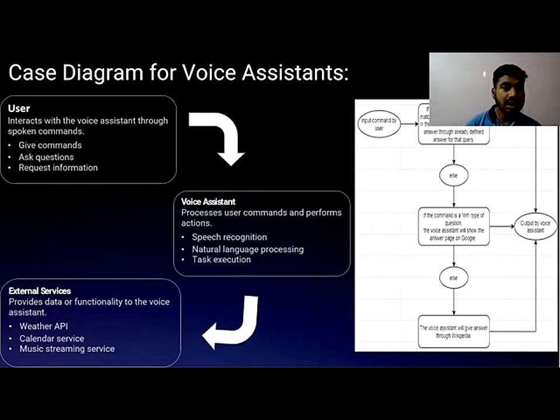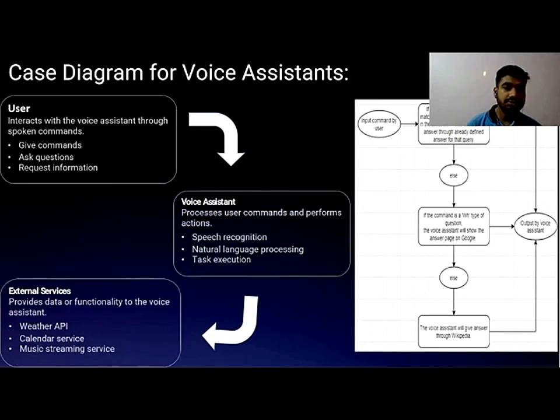When the command is clear, it will execute it, which may be showing calendars, weather or time, or opening an app. It executes these tasks using different modules of speech recognition and natural language processing.